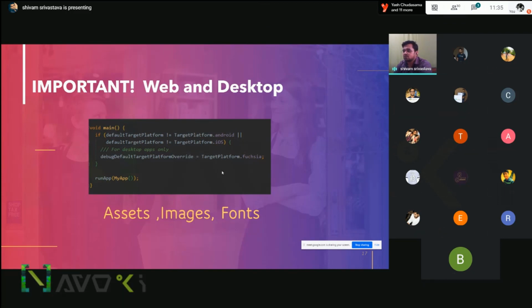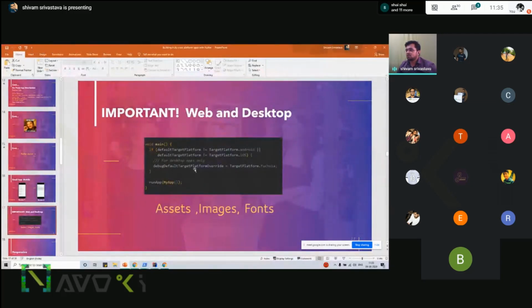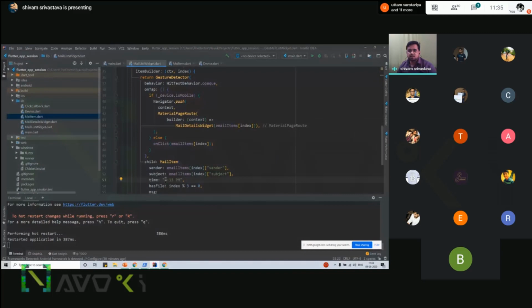So if you are working with a Flutter application and you do not write this code, your Flutter application on web and desktop will not be able to get any images and fonts in the release version. If you write this line, default target platform as Fuchsia, then Flutter does everything for you and puts the path of the images, fonts and everything in place for web and desktop applications too.